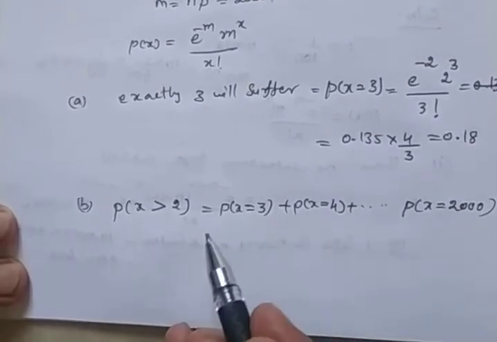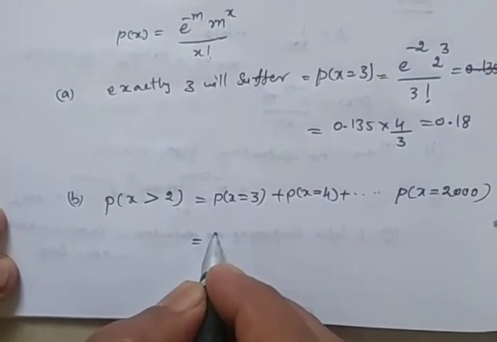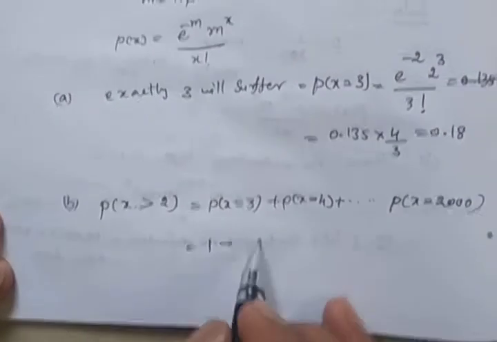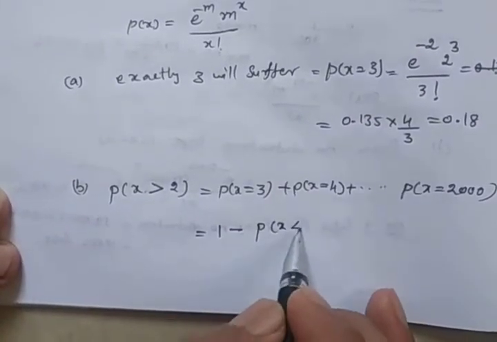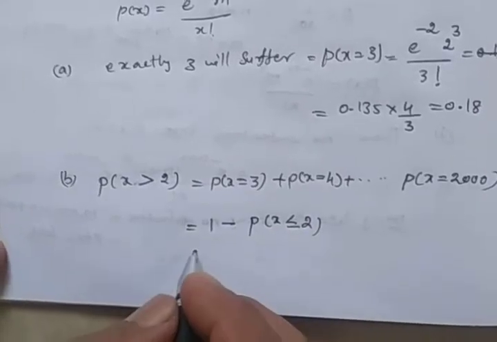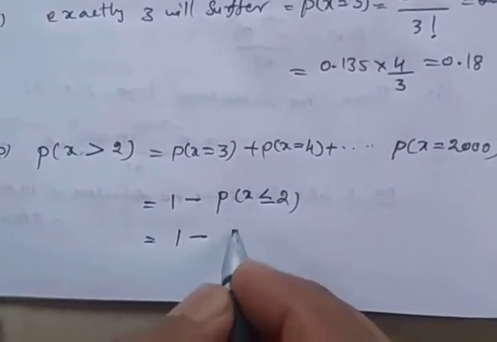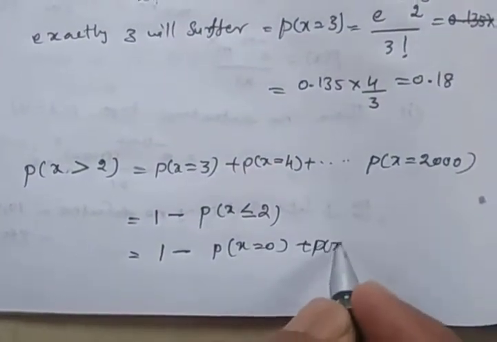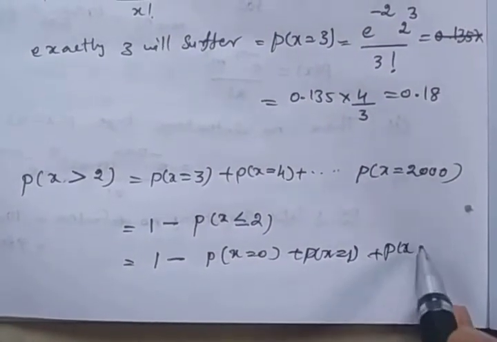We do the reverse process of this one. So total probability is 1 minus the reverse process of x greater than 2. We must include x equal to 2 also. We get 1 minus P of x equal to 0, x equal to 1 and x equal to 2.